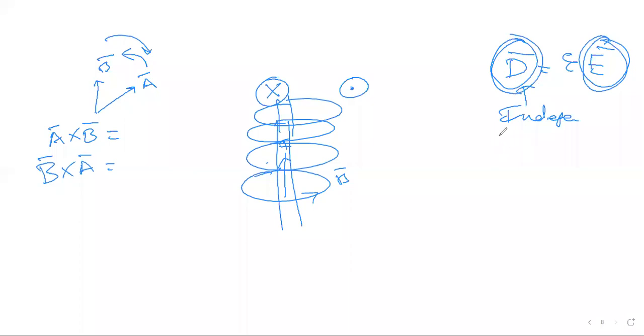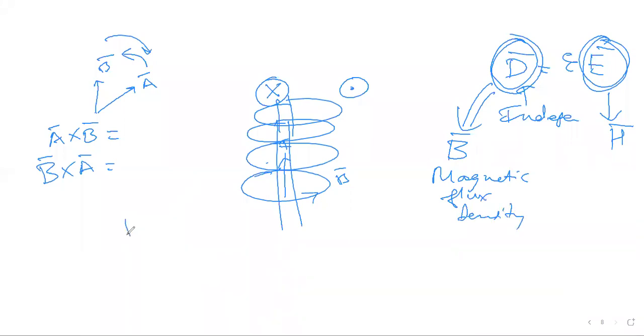Analogous to H bar, we define another quantity called B bar, the magnetic flux density. B bar is mu times H bar, like D bar is epsilon E bar.